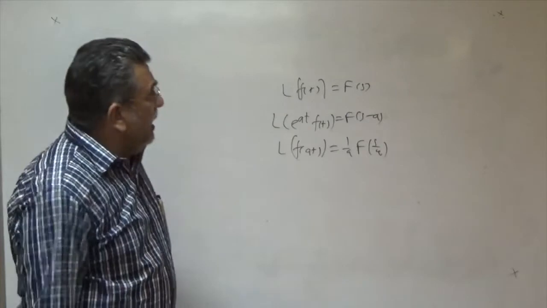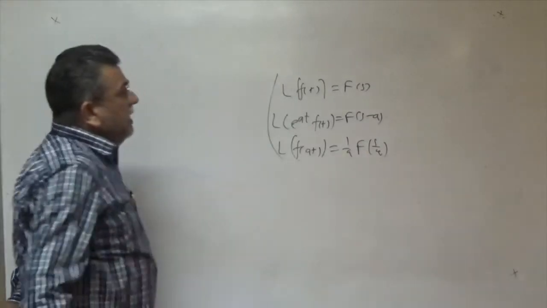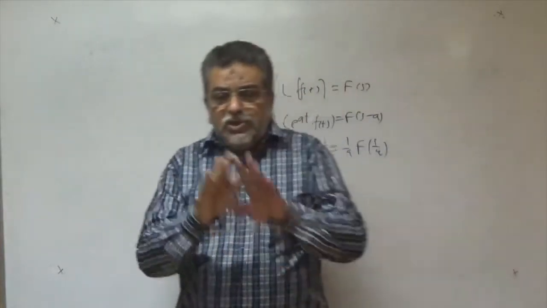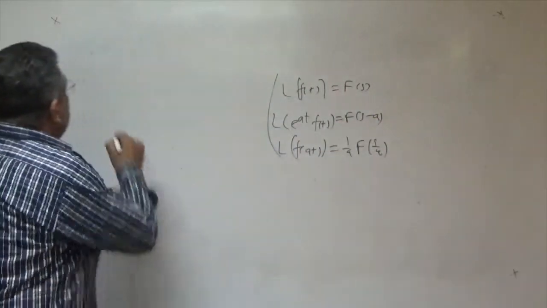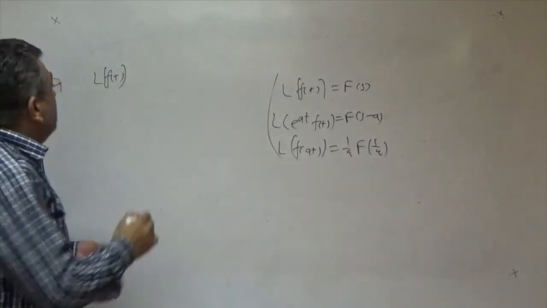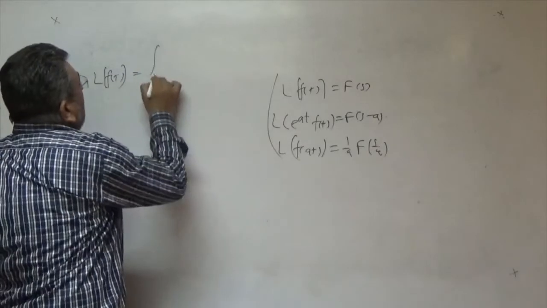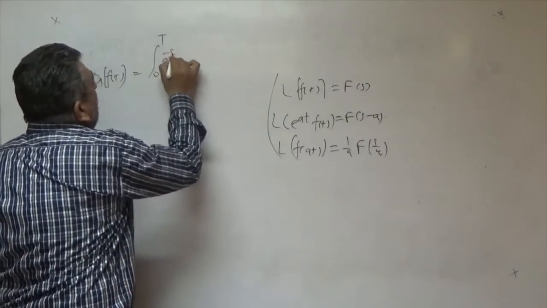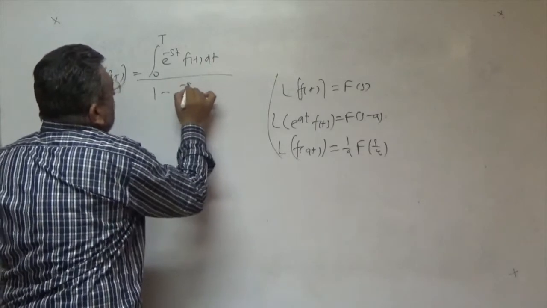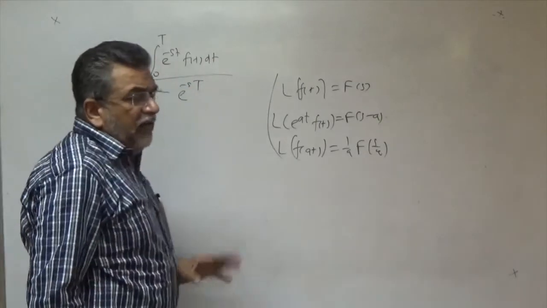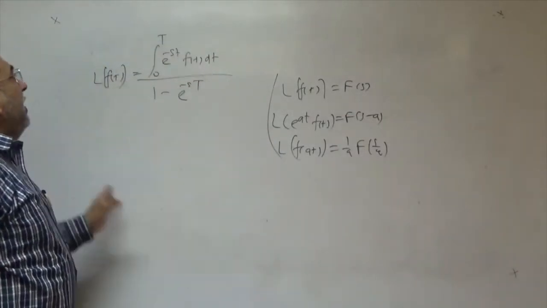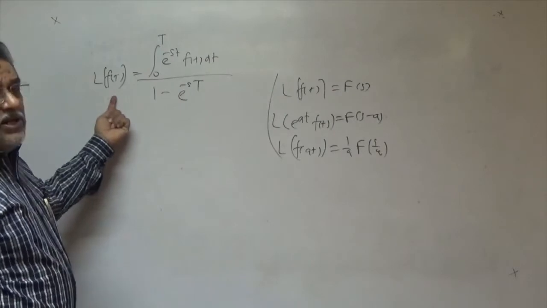We also calculated the Laplace transform of some special types of functions. When f of t is a periodic function with period capital T, I proved the formula: the integral from 0 to capital T of e to the power minus st f of t dt, upon 1 minus e to the power minus s capital T. If f of t is periodic with period capital T, we can directly calculate its Laplace transform using this formula.